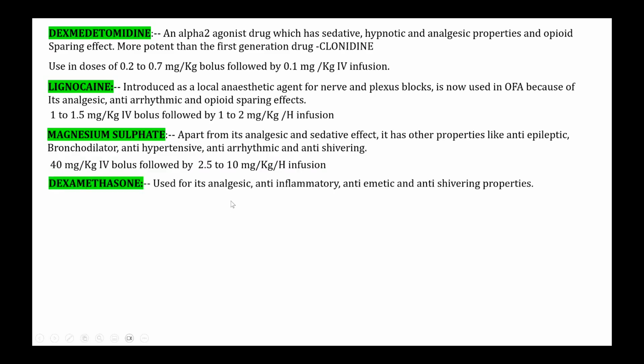Dexamethasone, this is also again like lignocaine, you can use it in the immediate post-op period, not for usage on the second or third day. So it is mainly the analgesic, anti-inflammatory, anti-emetic and anti-shivering properties, having a routine use nowadays. We use it more as an anti-emetic drug. And it can be used in boluses of 8 to 16 milligrams.